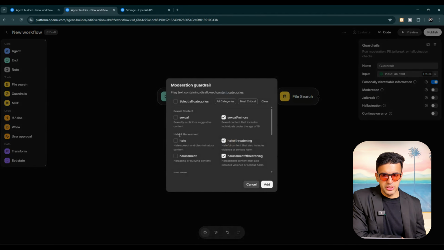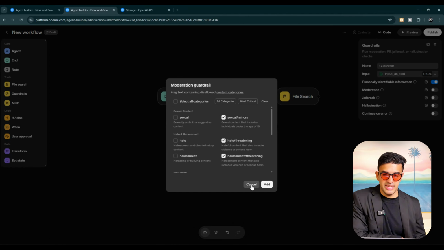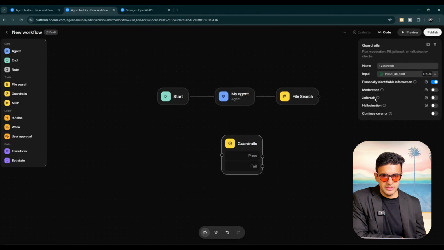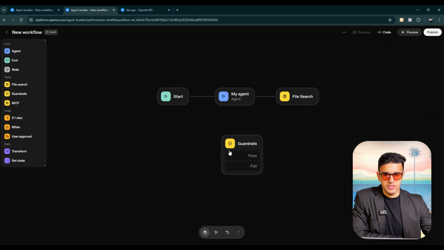Then you've got moderation. This is where you can decide upon hate speech, sexual content, harassment, any of these. This is going to flag all the texts which contain any of these disallowed categories. Then we've got jailbreak, hallucination, continue on error. So very proper guardrails, which is excellent, because then all of these agentic workflows are not going to cross beyond a certain level.